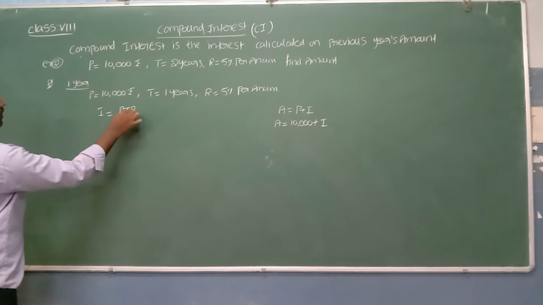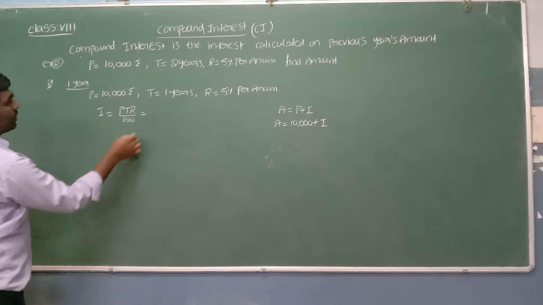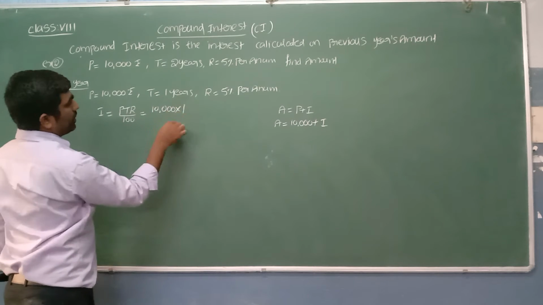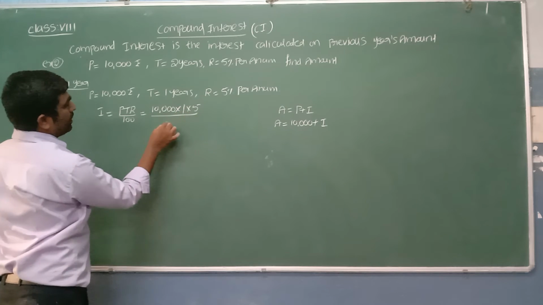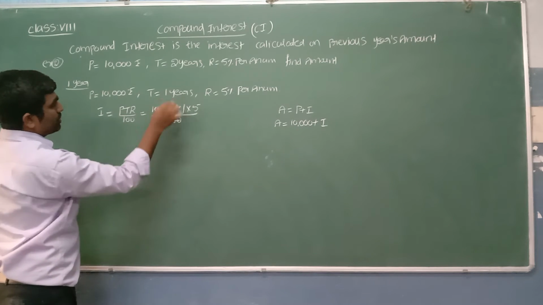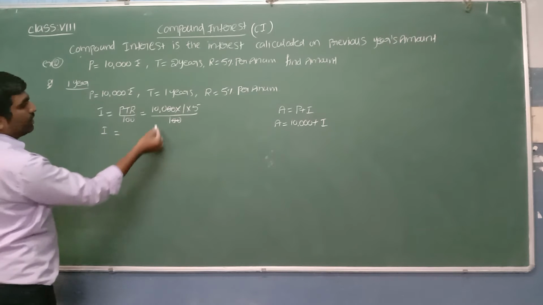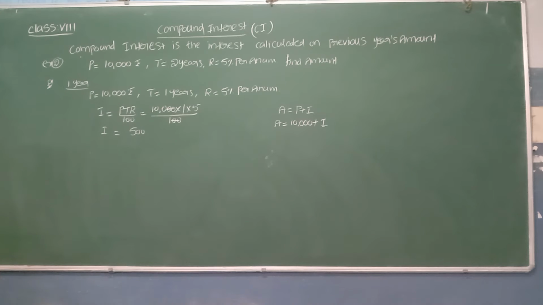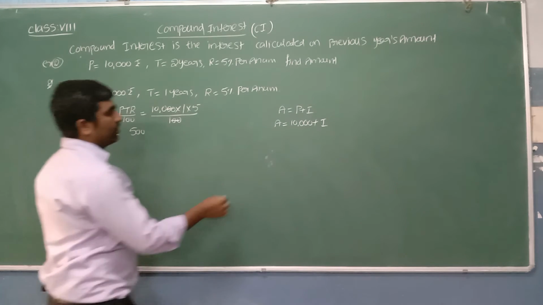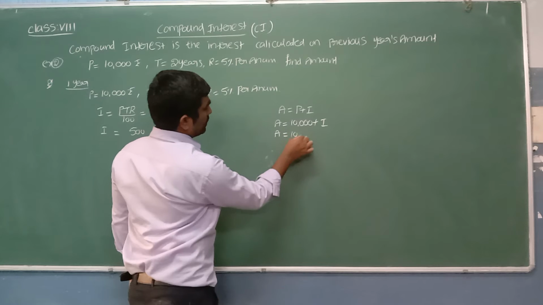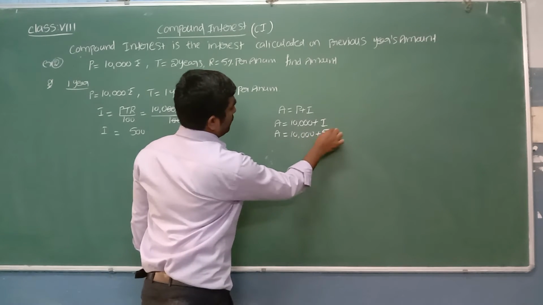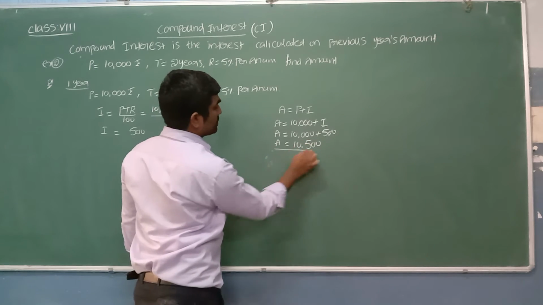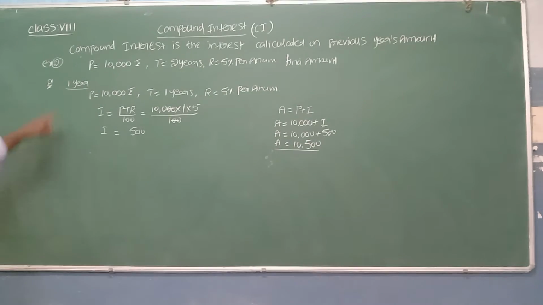Sir, we know I equals PTR by 100. What is the P value? 10,000 is the P value, time is only 1 year, into rate of interest 5 by 100. So 2 zeros cancel. So I is equal to 100 into 5. It is 500. How much did I get? I got 500. So we'll write here amount is equal to 10,000 rupees plus 500. Both together give us 10,500. So this is the amount at the end of the first year.